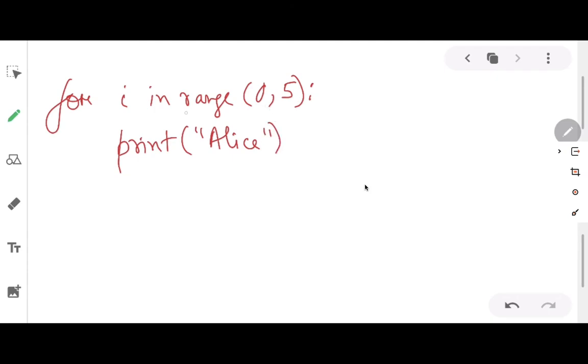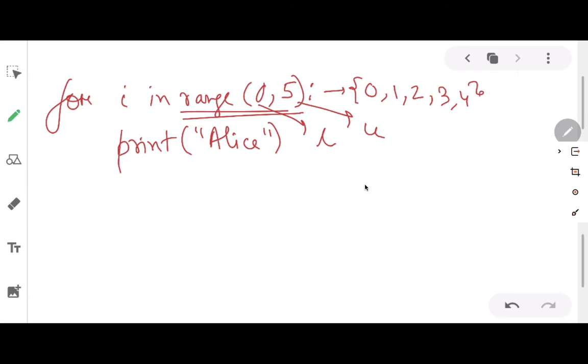Now the range function will take the range from the lower limit to the upper limit. 0 is called the lower limit and 5 is called the upper limit. Now the range will be from lower limit to upper limit minus 1. That means what will be the possible values in this set? 0, 1, 2, 3 and 4. Why 4? Because the range is from lower limit to upper limit minus 1.